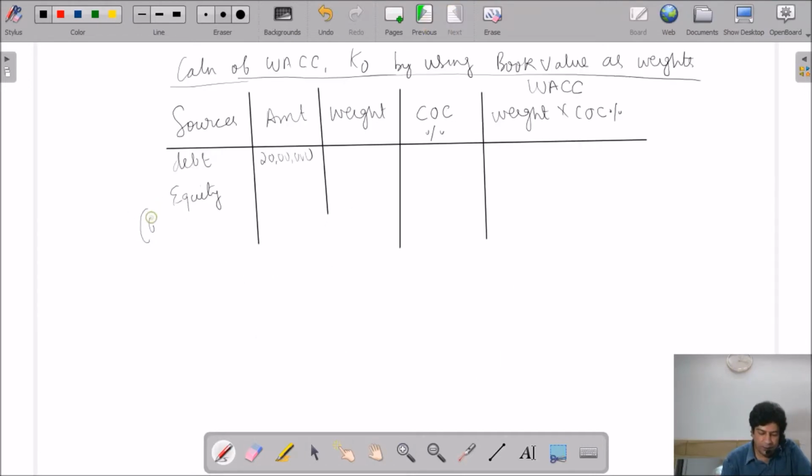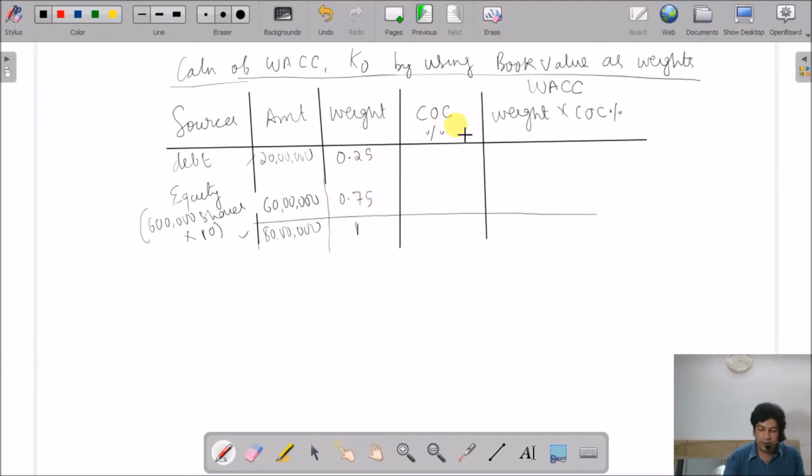So we have 6 lakh shares and the book value of the share is 10. So 60 lakhs is the equity component, and the total amount is 80 lakhs. So now 20 lakhs I am going to divide by 80 lakhs and I am going to get the weight. So 0.25, this will be 0.75, and this will be 1.